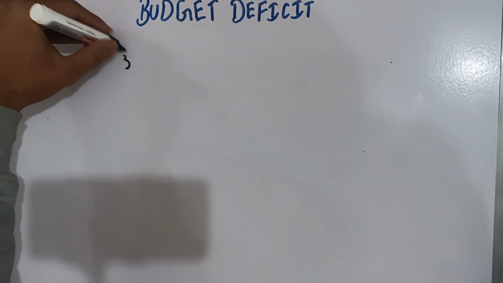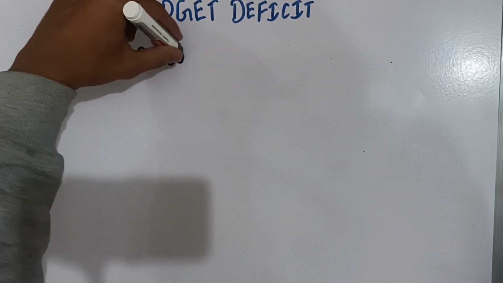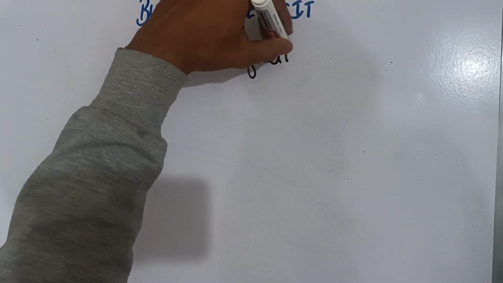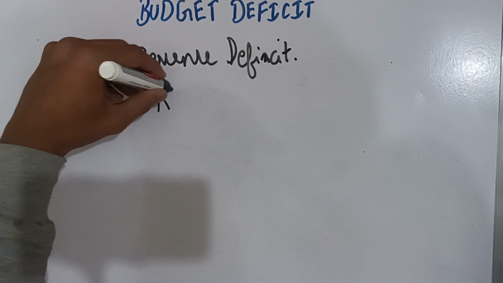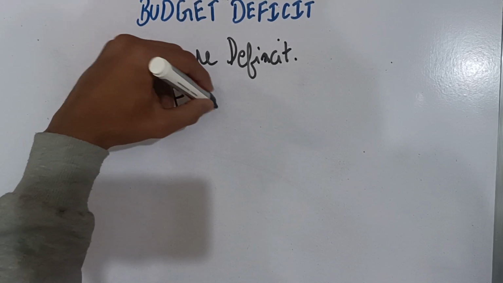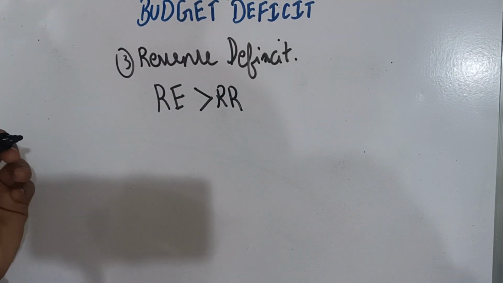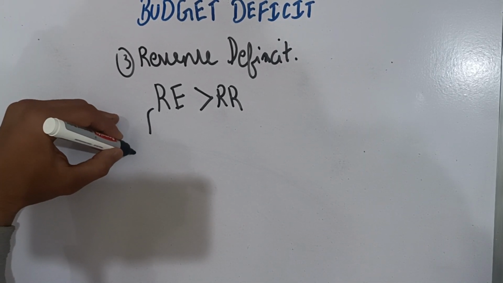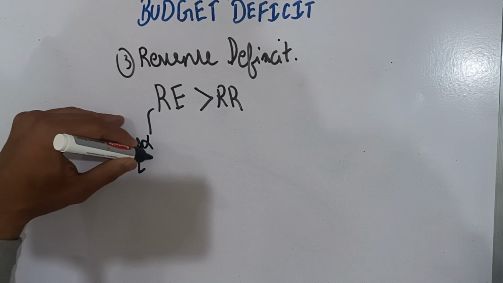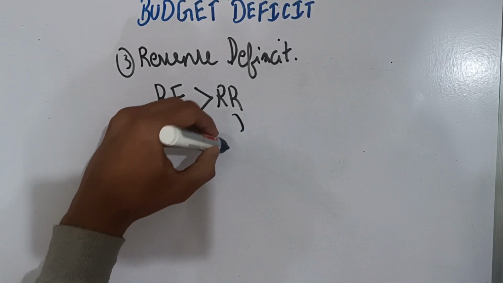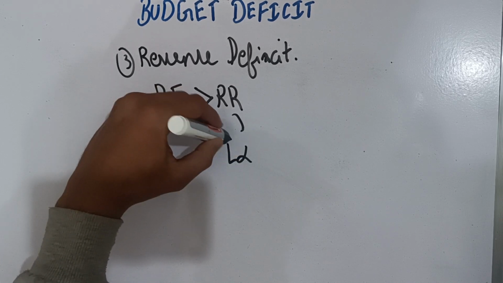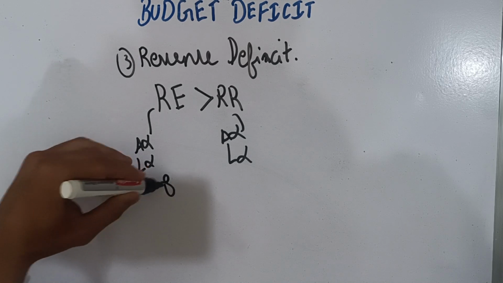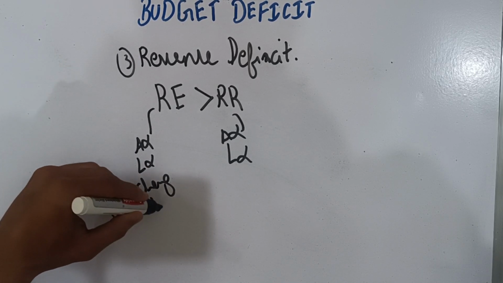The third one is revenue deficit. Revenue deficit is nothing but when the revenue expenditure of the government is more than the revenue receipts. What is revenue expenditure? I have already told you, there is no asset creation and no reduction in liability, and revenue receipts do not increase the liability of the government and do not decrease the assets of the government. There is no change in asset and liability status.